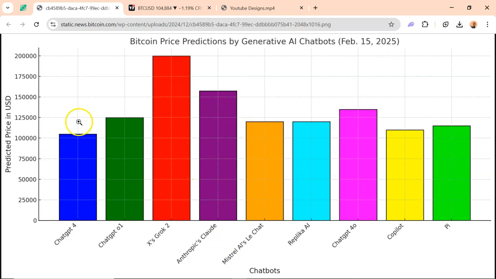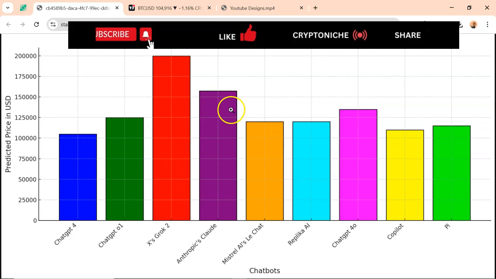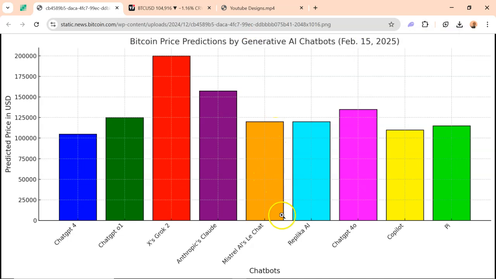Anthropic Claude, which is one of the most powerful AIs today, says it's going to reach, I think, $155,000. Then Mistral AI says it's going to get to very close to maybe $120,000.